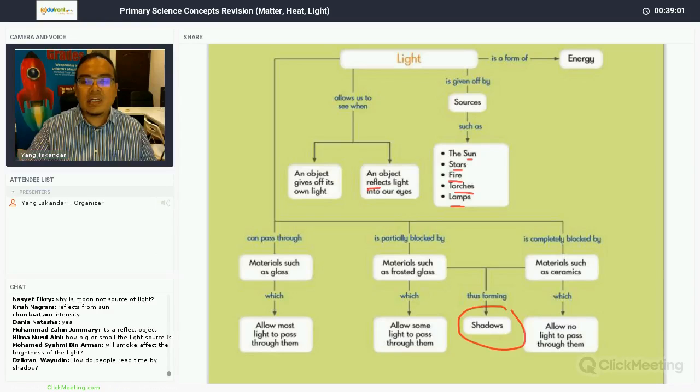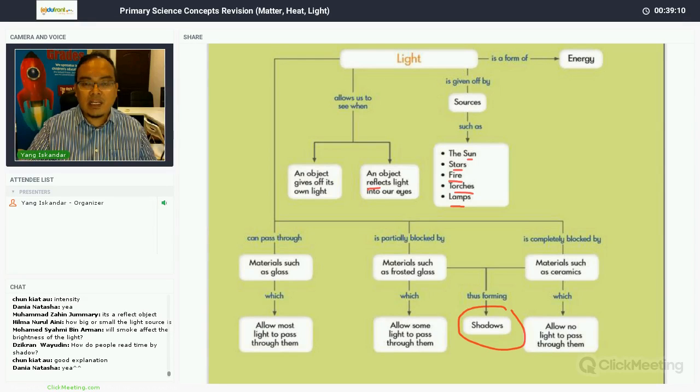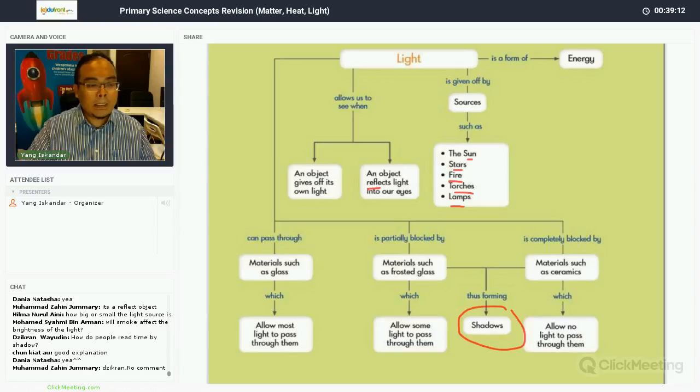So whether the light is white light or bright light, okay, the color of the shadow form is dependent on the transparency of the object rather than the light itself.